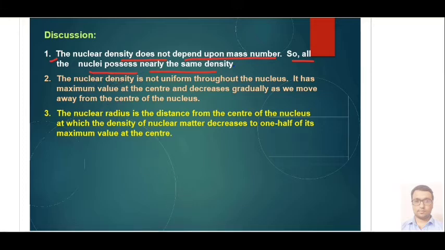The second point is that nuclear density is not uniform throughout. It has its maximum value at the center and decreases gradually as we move away from the center of the nucleus. All these are experimental data. The third point is that the nuclear radius is the distance from the center of the nucleus at which the density of nuclear matter decreases to half of its maximum value. That distance is considered the radius.